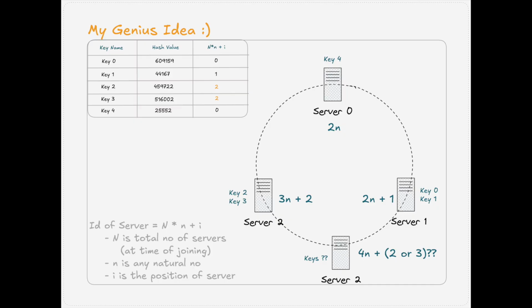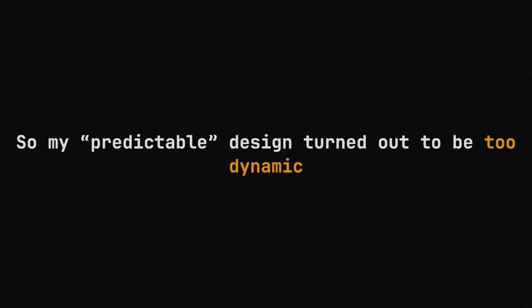Even if I add just one new server, the entire identity pattern shifted. That means every key has to be searched, recalculated, and reassigned across these servers. A full iteration and reshuffling cycle might be required every time. I even tried patching it with wraparound logic, optimizing it, but the math itself wasn't stable. It kept depending on how many servers existed and changed according to how each server was positioned exactly. So my predictable design turned out to be too dynamic.